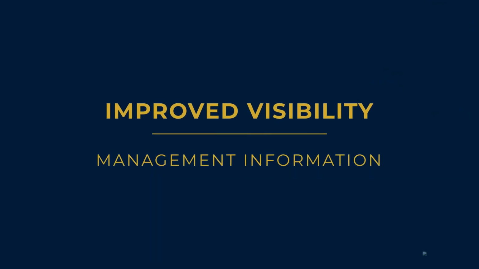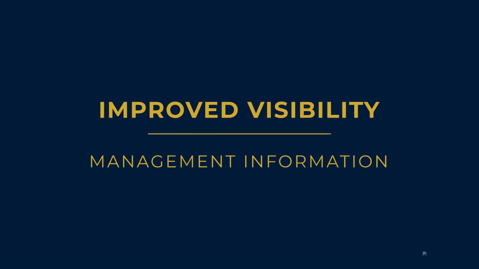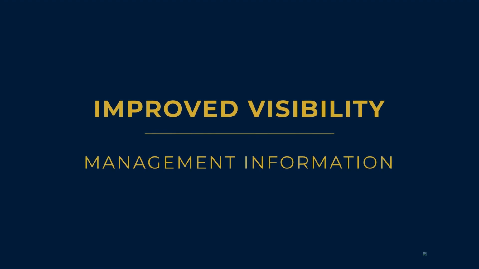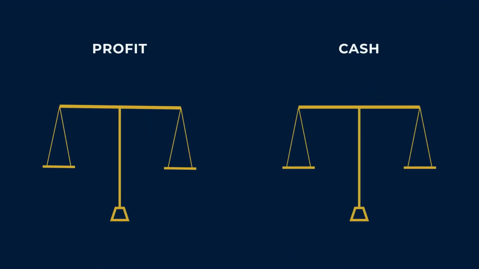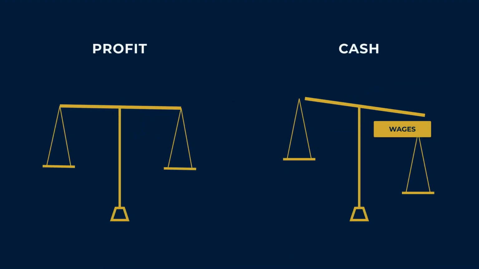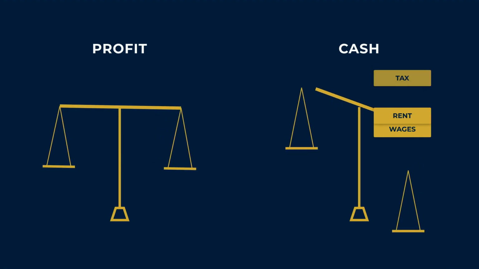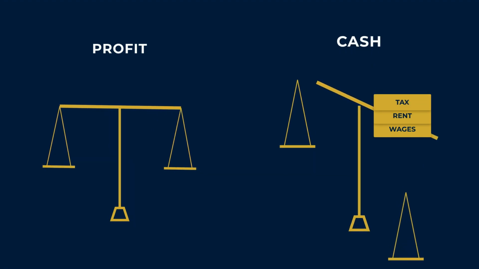This weekly cycle improves cash visibility and management information. It does not turn uncertain estimates into facts, and it does not guarantee funding. Profit and cash are also different measures. A profitable sale may not create usable cash before wages, rent, or tax fall due.